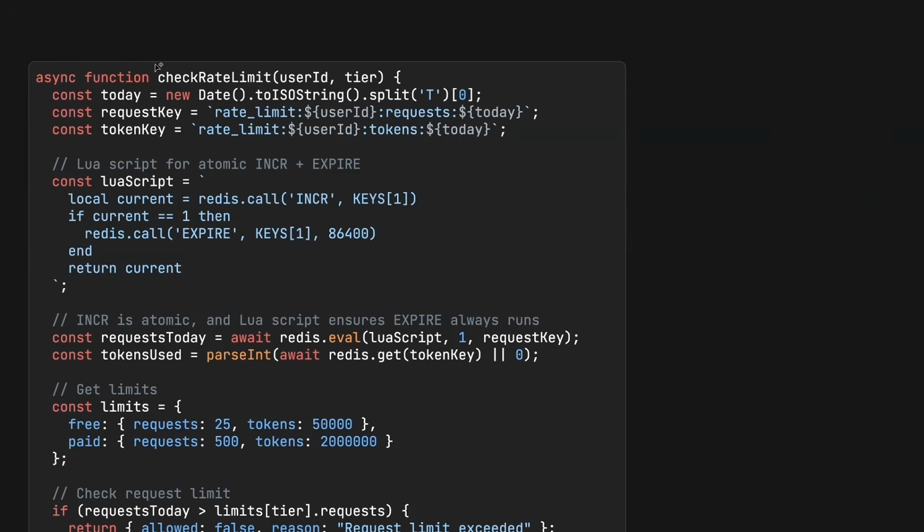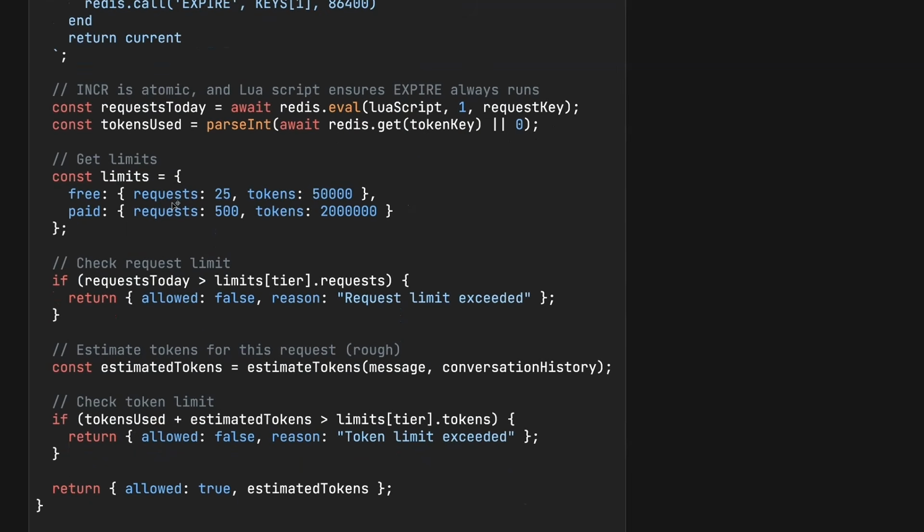This is how the implementation of that might look like. We will have some function in the backend rate limit service, like checkRateLimit, and we will check it based on the user. For that, we need the user ID, and we also need their tier, whether they are on a free tier or on a paid tier. Based on the user ID, we will create the request key and then the token key, and these are what we will take a look at to compare if they are out of limits or not. Here we need to use some storage. This is where we mentioned Redis, for instance, that we can use for storing the limits and how much they consumed so far.